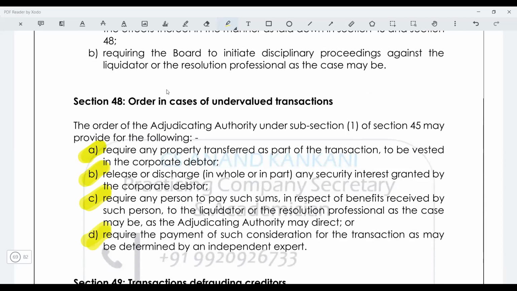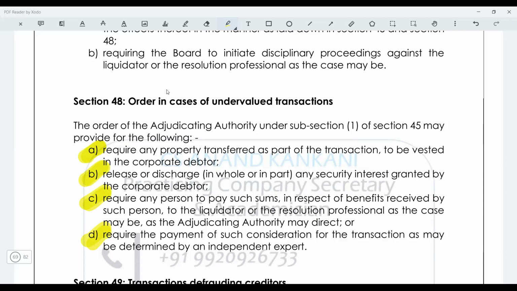So let's say you had sold the property. I had sold the property to Mansi for 400 crore. However, the market value was 1000 crore. Now, what is going to happen if Mansi has already disposed of the property, or if the property is consumed? Mansi will be asked to pay 600 crores. So Mansi would be told to either return the property or give us 600 crore more if you cannot return the property.